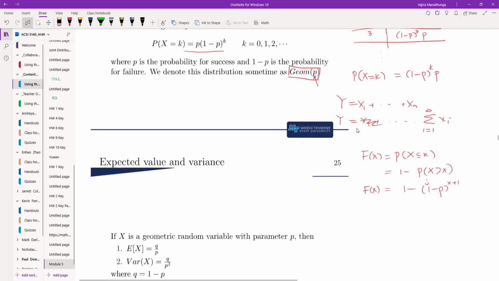So for example, if you want to find probability x less than or equal to 3, that's going to be 1 minus p to the 4. So this is the CDF. This is the probability x less than or equal to 3, which means the number of failures is at most 3.